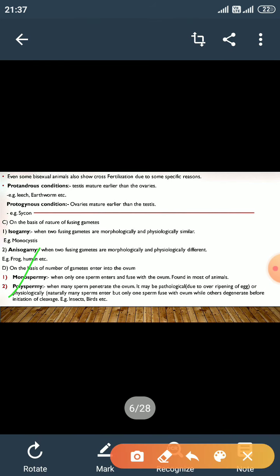In physiological polyspermy, more than one male gamete enters the ovum, but only one sperm nucleus fertilizes the egg, and the rest of the sperm nuclei degenerate before the initiation of cleavage. This condition is known as physiological polyspermy, and it is present in insects, birds, etc.